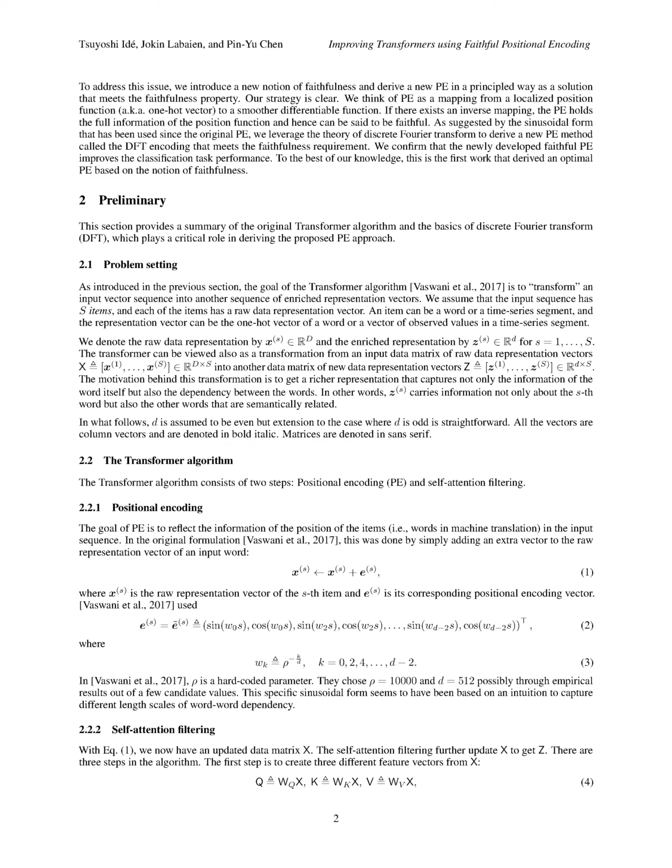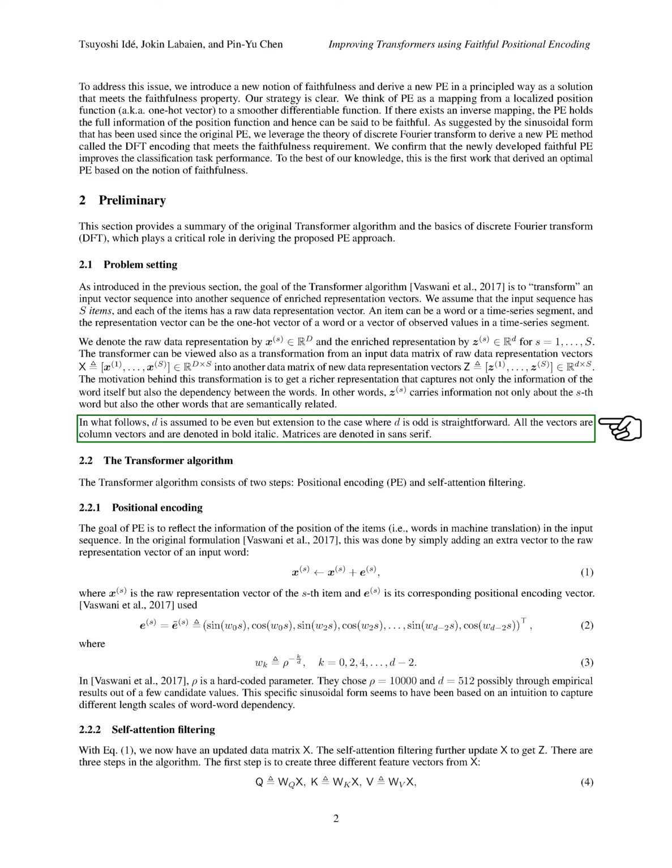Section Summary. In this section, we introduce the transformer algorithm, a powerful neural network architecture for processing sequential data. The transformer converts raw data representation vectors into more informative ones by incorporating positional encoding and self-attention mechanisms to capture both the order and interdependency of items in a sequence. To address the arbitrary nature of positional encoding, we propose a new method called DFT encoding, derived from the theory of discrete Fourier transform, which ensures faithfulness and improves classification task performance. This work represents the first attempt to derive an optimal positional encoding based on the principle of faithfulness.